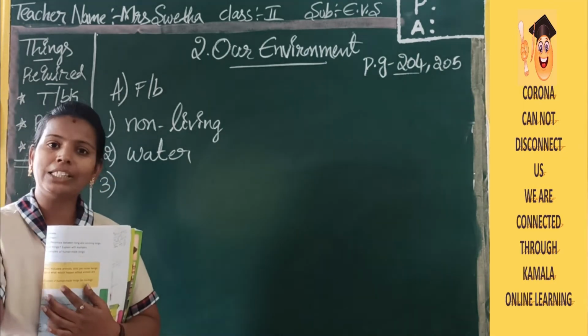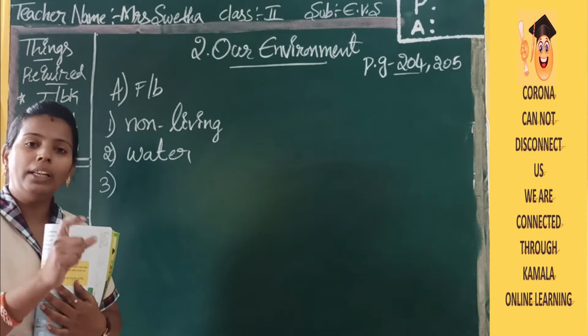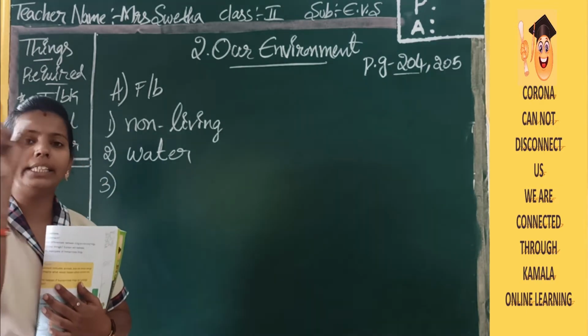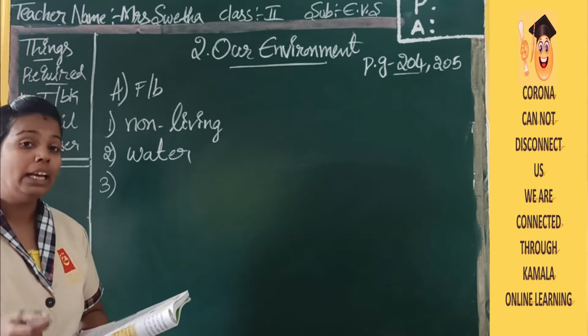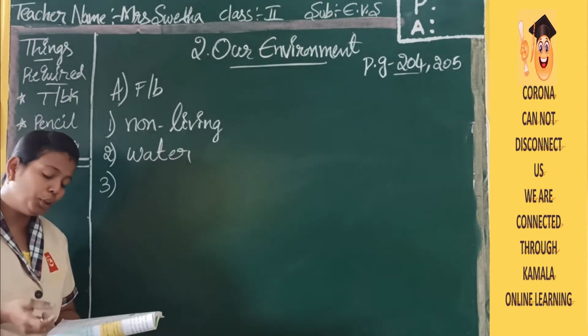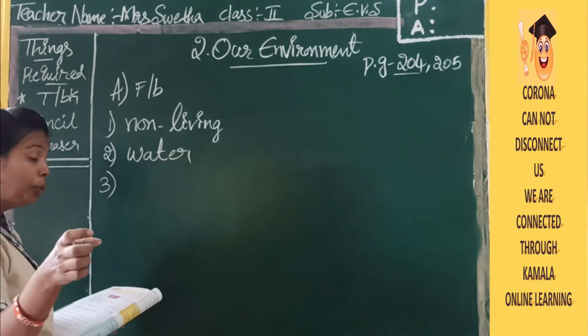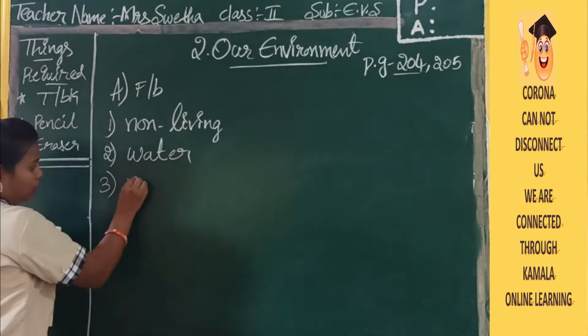No. In that word natural only we have the answer. Natural things occur and move according to nature, according to the natural process. They will not take the help of anything. So human made things are all non-living things only.